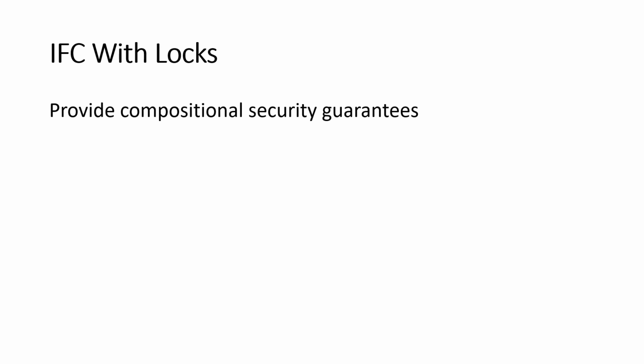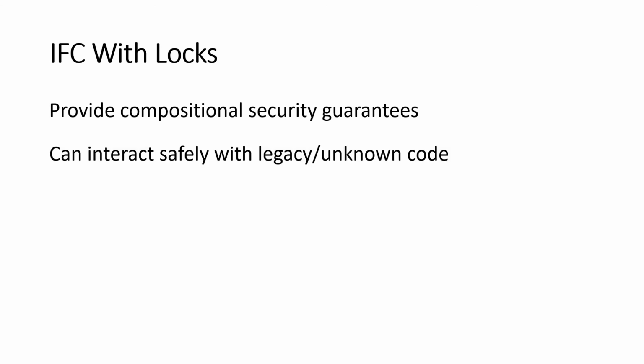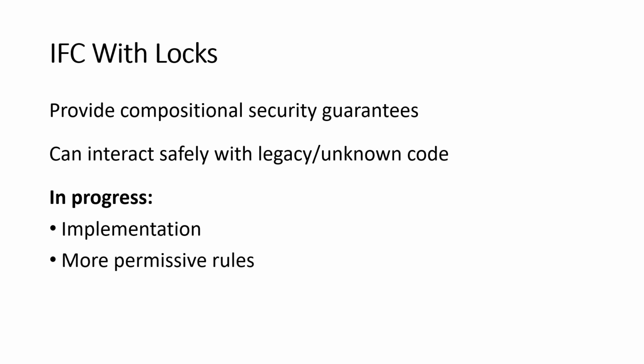So what have we done here? We've provided compositional security guarantees, and we've done it in a way that allows for safe interaction with legacy or unknown code. And we have a couple of other pieces in progress. We're in the process of building a compiler for a language that enforces all of these. We're working on more permissive rules. Some of you who are familiar with reentrancy may have noticed there was a slightly easier way to fix that contract, that bank, than all of this fancy locking mechanism. So we're working on being able to recognize that when we can and still use the locks when we need to. And also we're working on proofs of security.